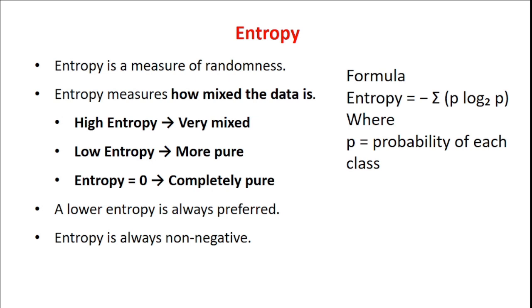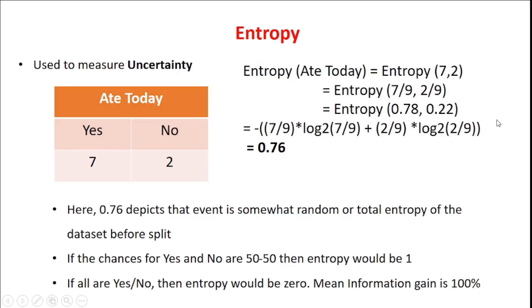If you have high entropy, the data is very mixed. If you have low entropy, it is more pure data. If entropy is 0, the data set is completely pure. So always prefer lower entropy. Entropy is always a non-negative value. The equation for entropy is minus the sum of p log 2 of p, where p is the probability of each particular class.